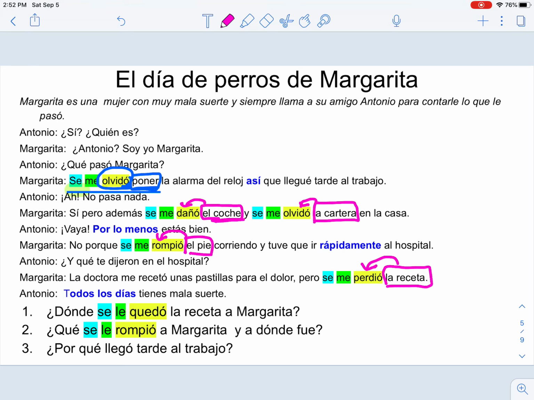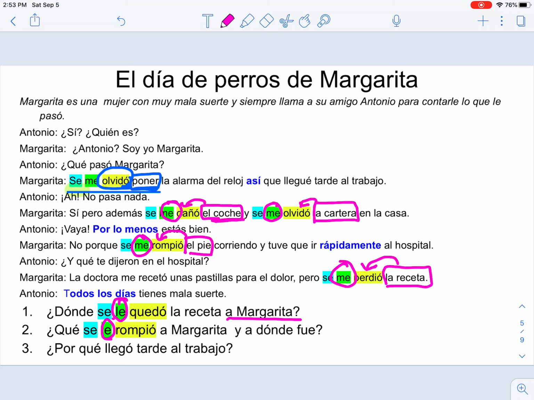And it happens to me, so I'm going to use the "me." It's an accident, but it's happening to me, so I'm going to use the "me." Here in this question, I'm saying to him or to her. So I say "a Margarita," so it means to her. To her, it remained. To her, it broke. Okay?